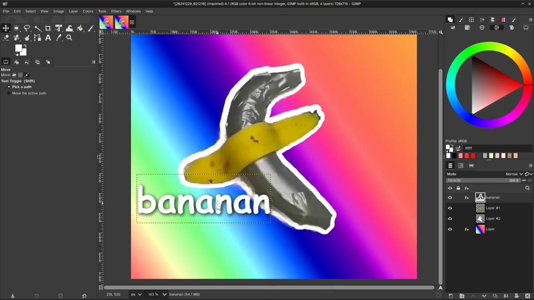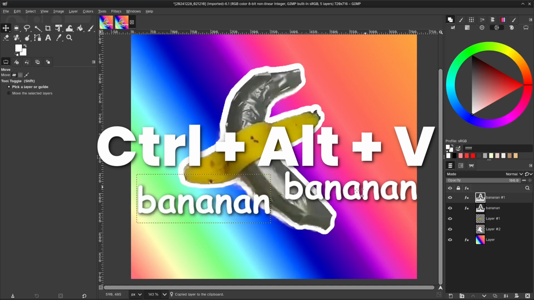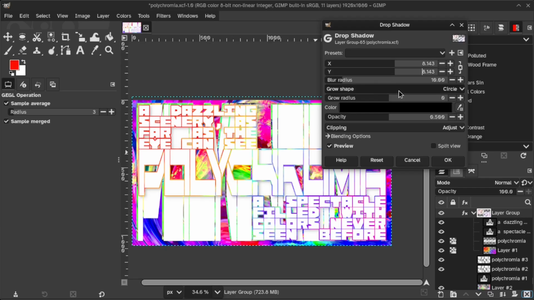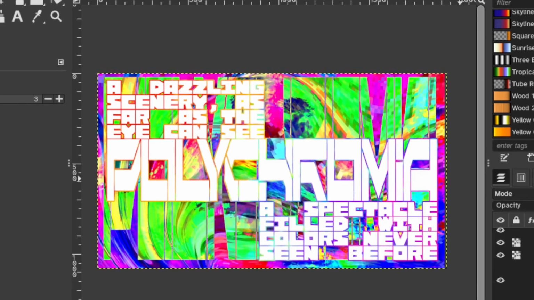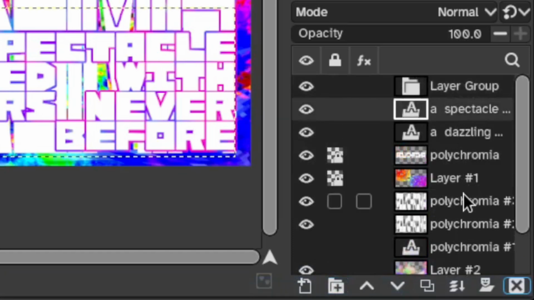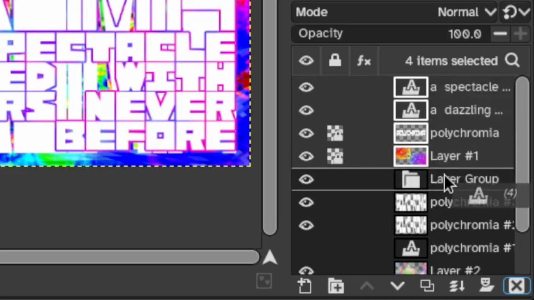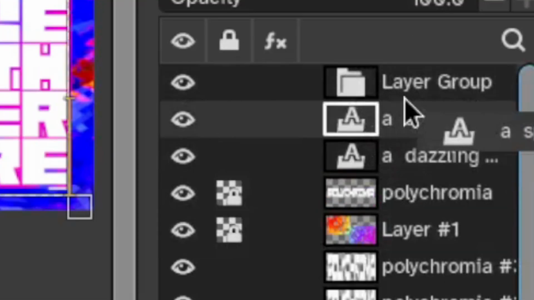Also, reminder that if you have a move layer and you want to duplicate it in place, you hit Ctrl-Alt-V. Thank me later. Once that was figured out, the rest of the design is no problems at all. How do you set up a group again? This button? No, that's not it. How do you set up a group? You add the group and you put it in the group. You go in, get in. Can you...